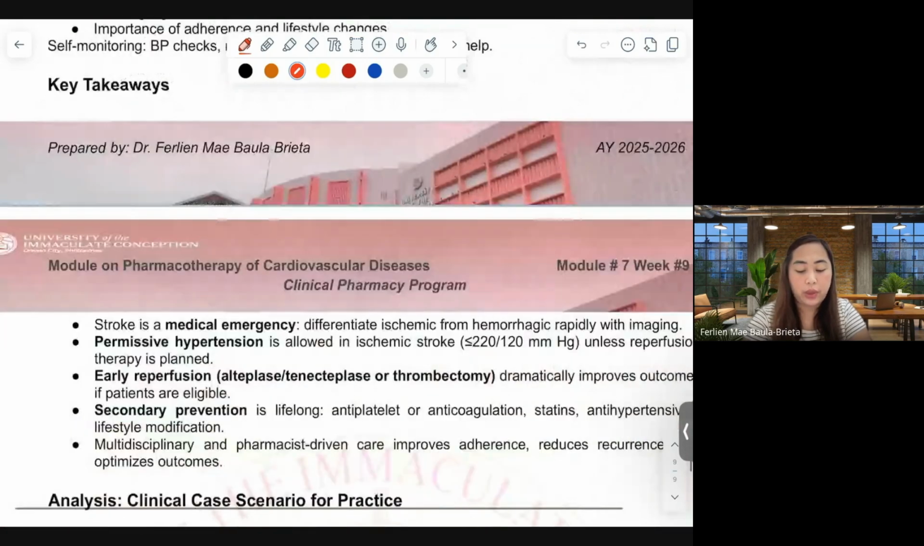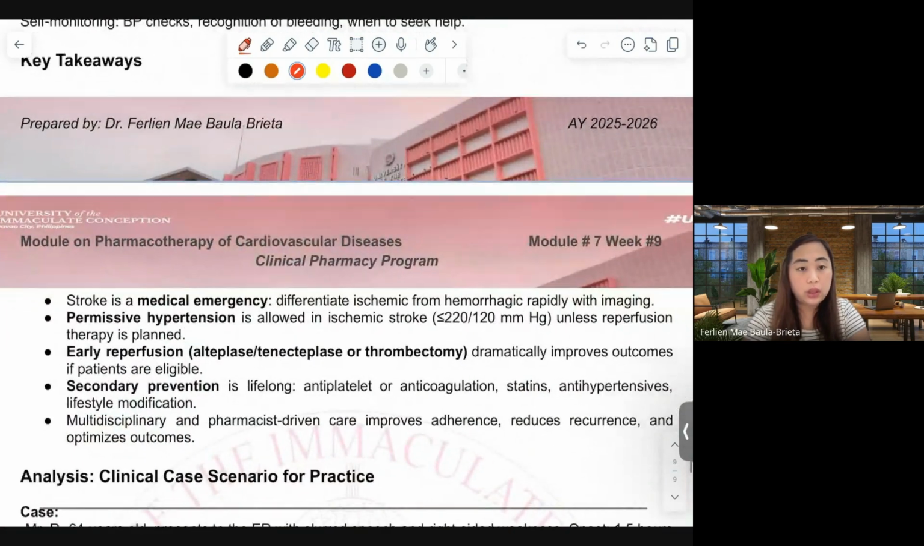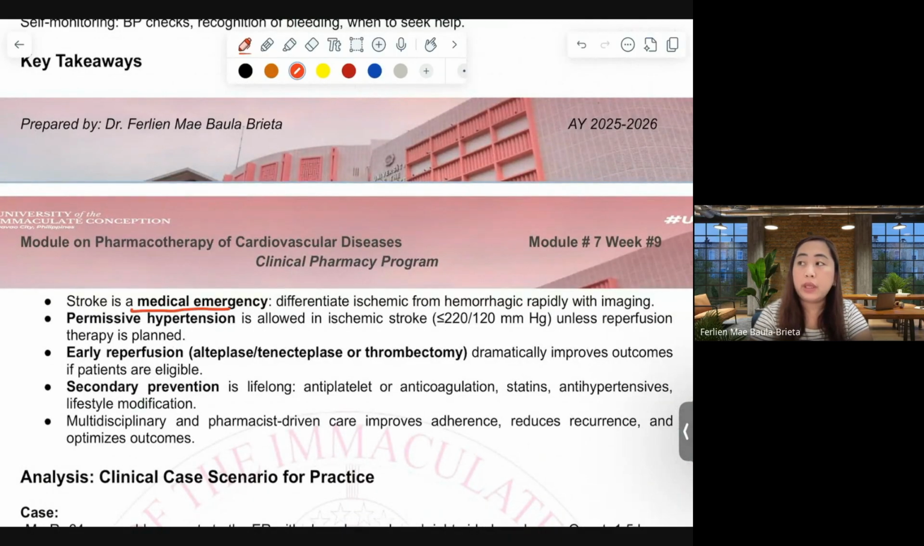What are the key takeaways? Of course, stroke is a medical emergency. Why?